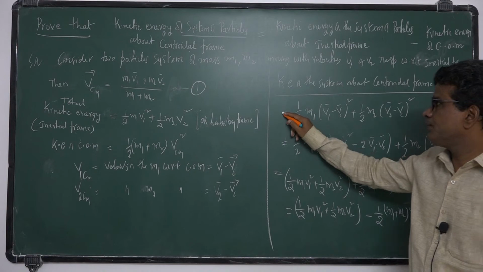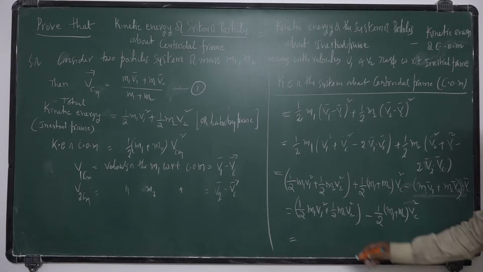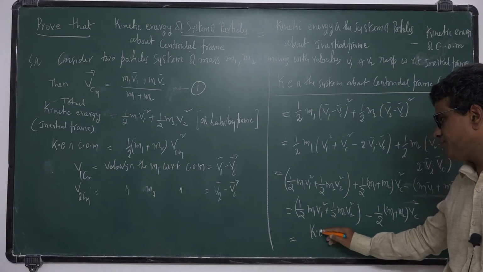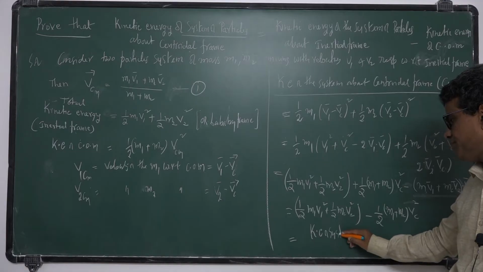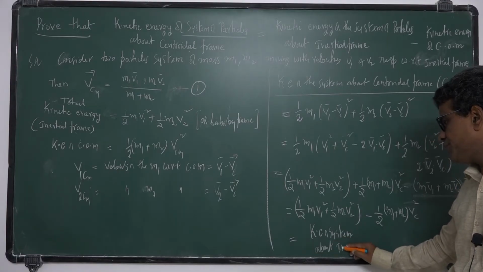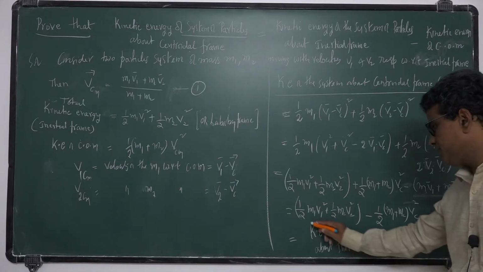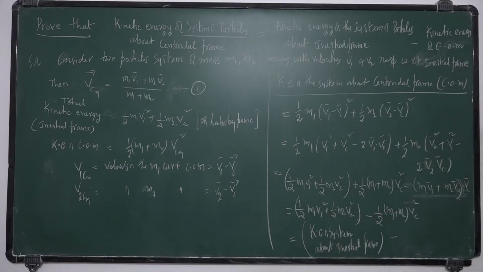Finally you will get this is kinetic energy of the system about inertial frame minus kinetic energy of center of mass, half M1 plus M2 of Vc square.